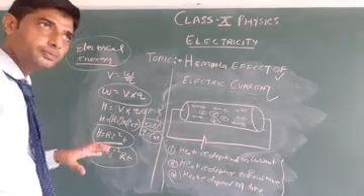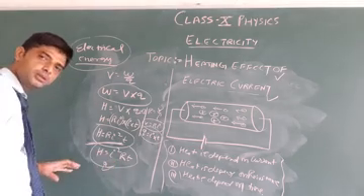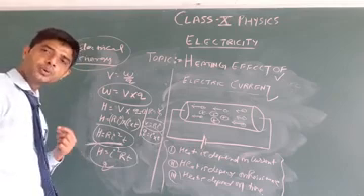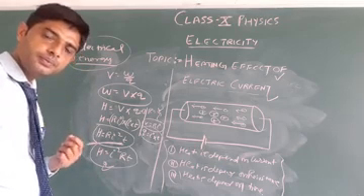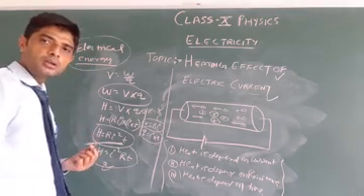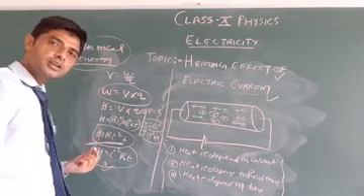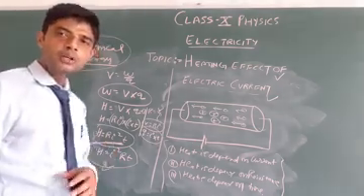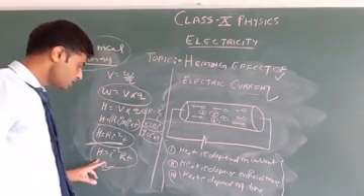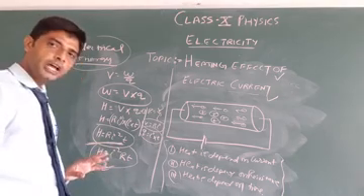Now you can see clearly that the heat produced in a wire, in a conductor, is directly proportional to the square of current, directly proportional to the resistance of wire, and directly proportional to the time interval.